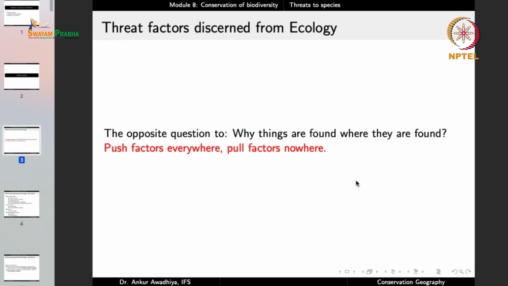Why? Because we are removing those habitats where different organisms are found. In the case of deserts, we are doing a lot of mining: mining for sandstone, mining for marble, mining for sand, mining for petroleum, and a lot of other things. In a large number of cases, we are also converting deserts into farmlands by bringing in water from outside. So we have developed an extensive canal system, and once you have the canals, you have a good availability of water, and so now the habitat changes.